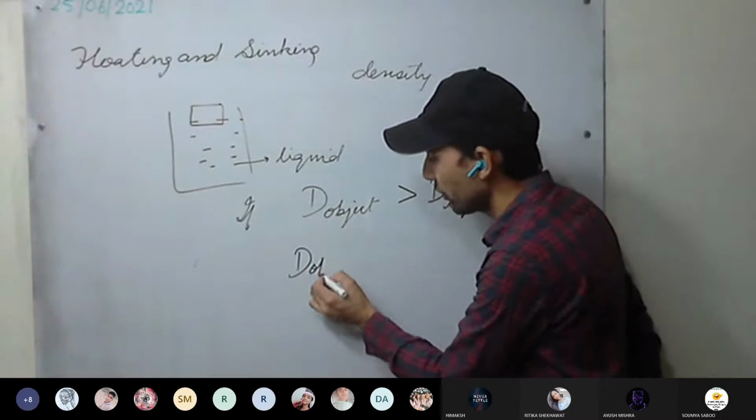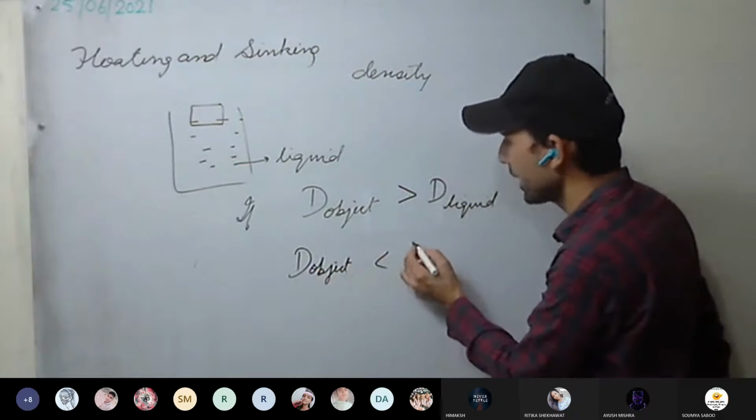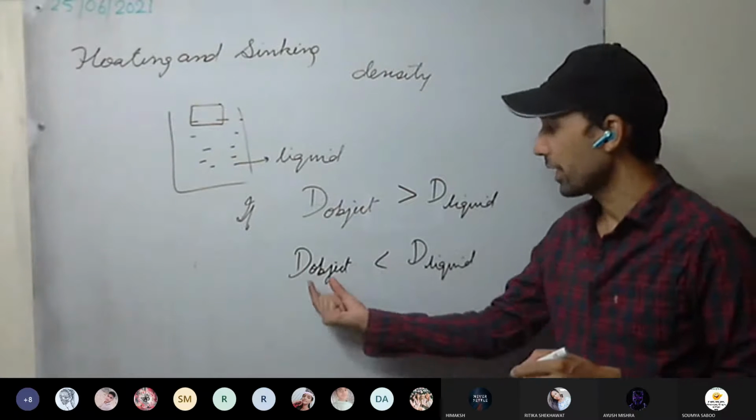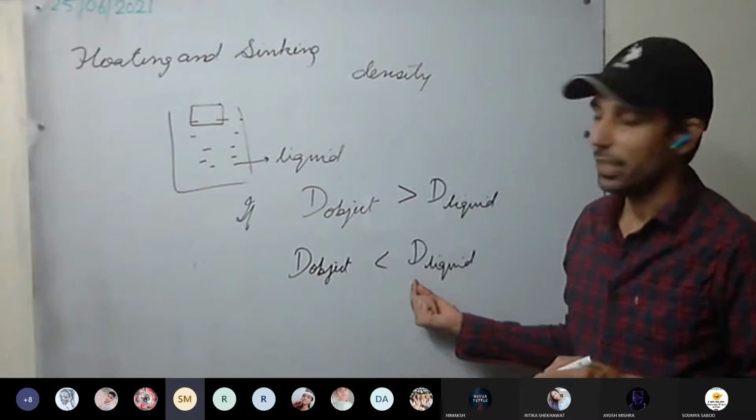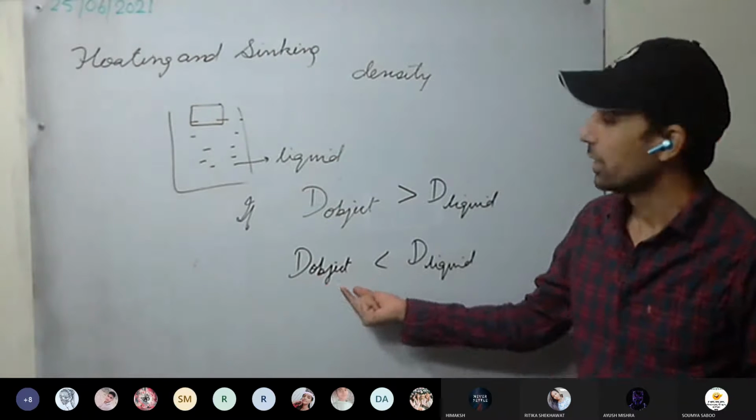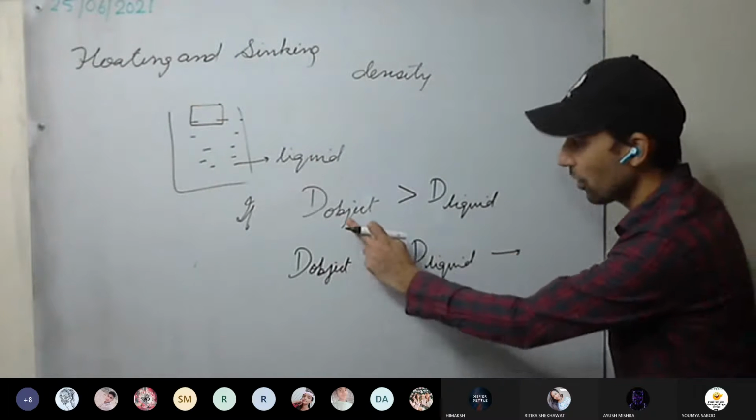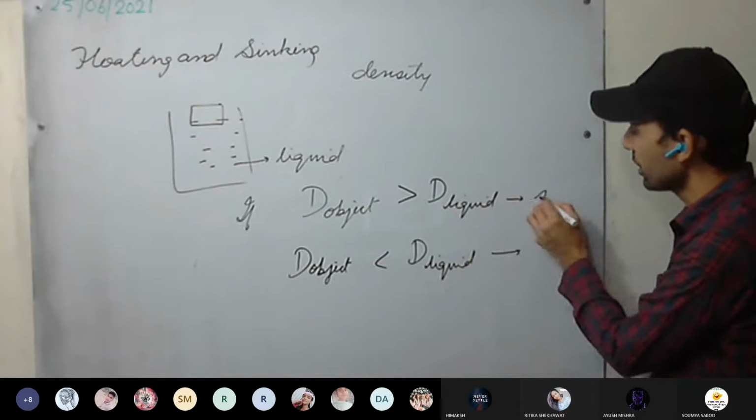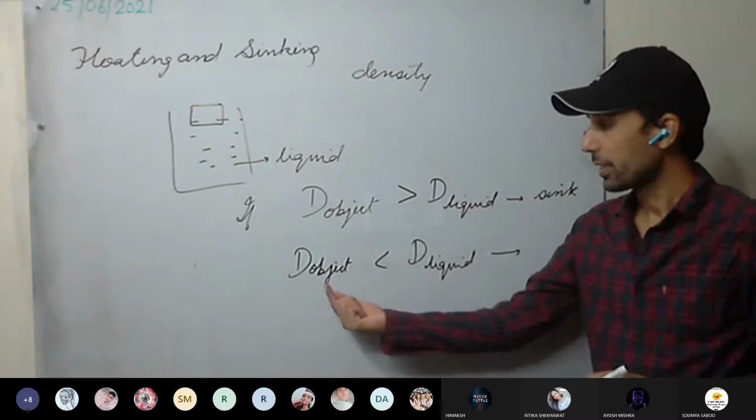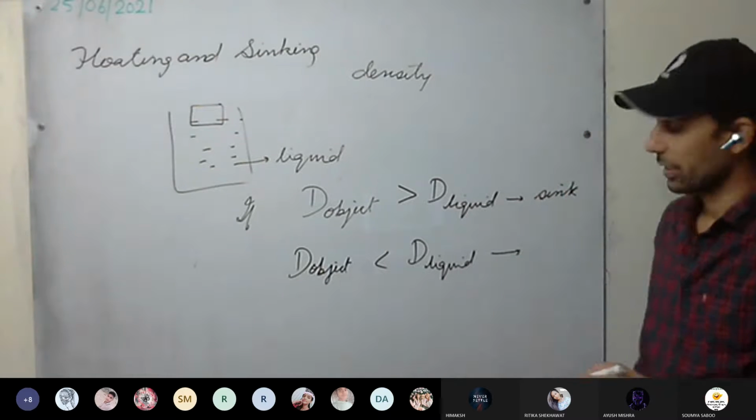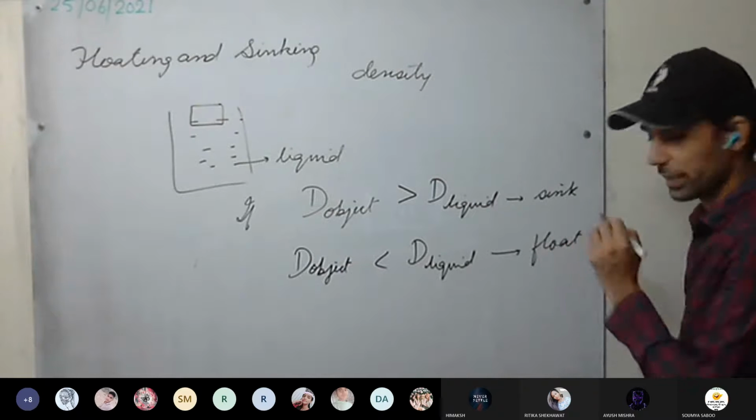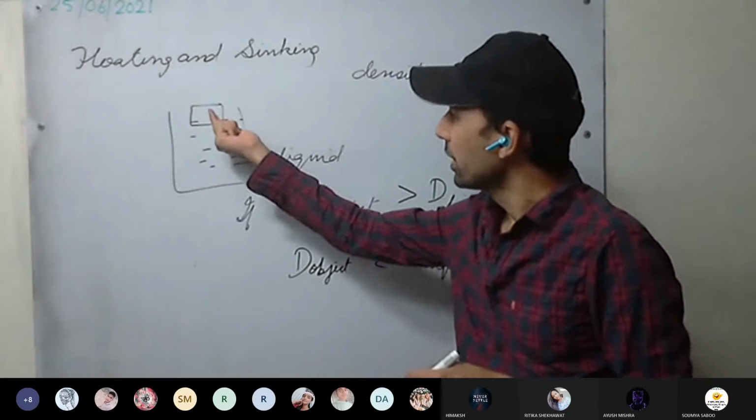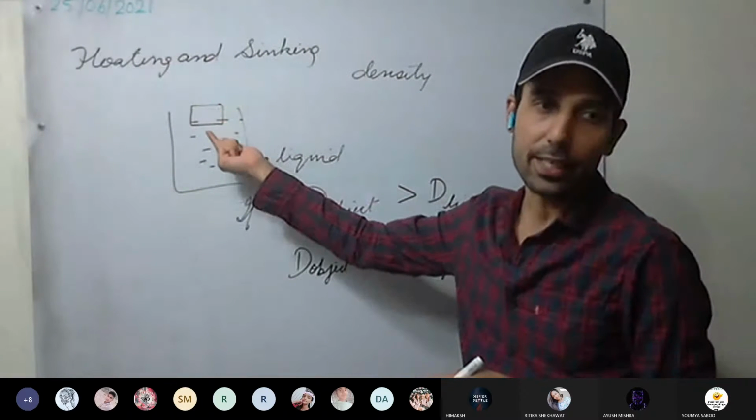If the density of the object is less than the density of the liquid, this time what will happen? The object will float. So if the density of the object is more than the density of the liquid, the object will sink. If the density of the object is less than the density of the liquid, it will float on the liquid. This is clear. So floating and sinking depends on the densities of the object and the liquid.